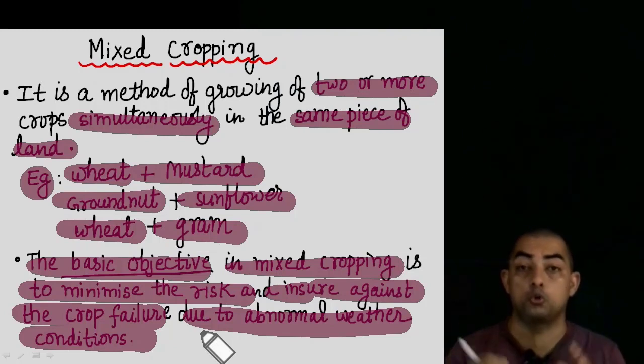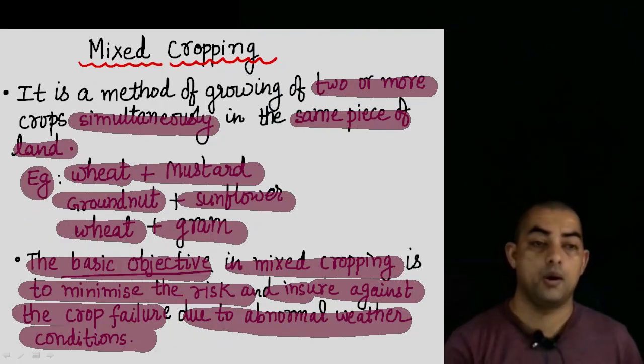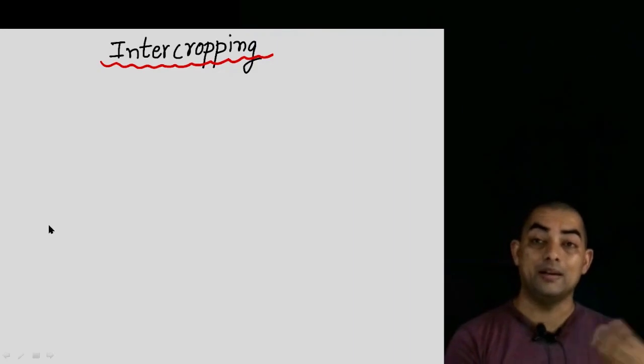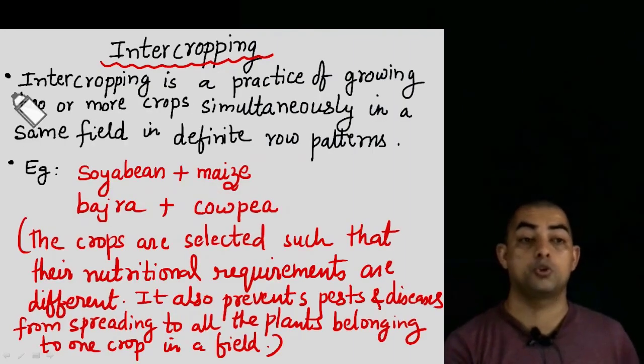So if you have got two crops, at least one of them will survive. So we minimize the risk by using this method of mixed cropping. Next, after mixed cropping, the next one is intercropping. There is a little difference between mixed cropping and intercropping.